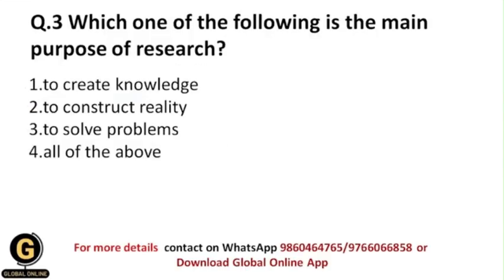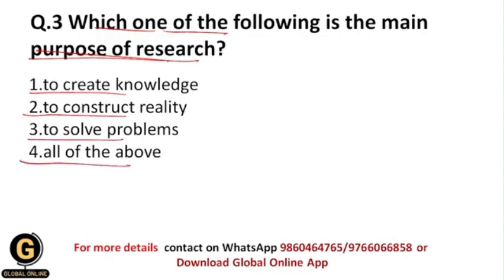Okay, which one of the following is the main purpose of research? So among the following, which is the main purpose of research? So they have asked you which is the main goal of doing the research. So: to create knowledge, to construct reality, to solve problems, all of the above.